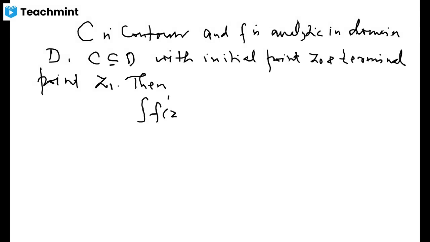Then, according to the fundamental theorem of line integrals, the value of the integral of the derivative F prime of z dz is given as the value of the function at the terminal point minus at the initial point. Now, here we have a remarkable implication that will be clear in today's lecture.